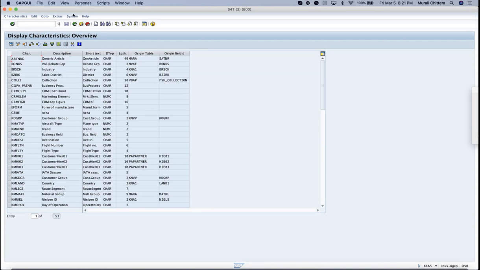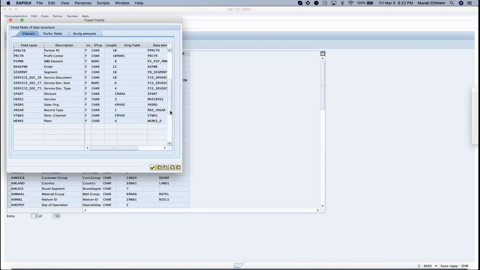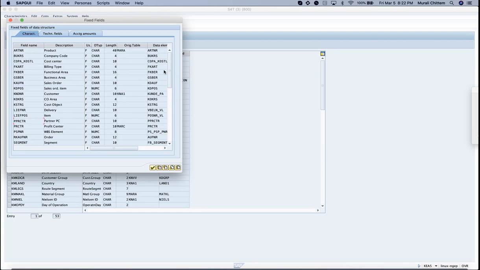Here you can see all the fields. And again, if you go to extras and click on the fixed fields, here you can see all the fixed fields. A few fields you can add and a few fields you cannot add. Earlier, cost center, functional area, and the other one, segment, were not there. Because of S/4HANA, they added these 3 fields as fixed fields. Earlier these were not fixed fields.